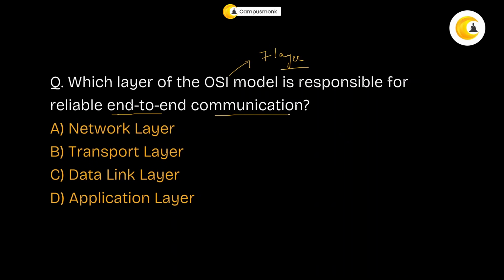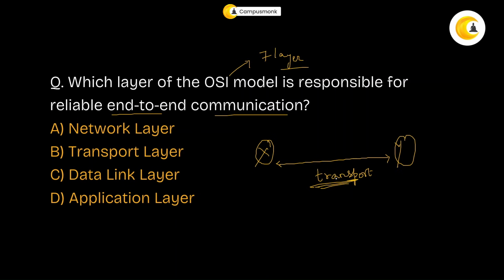Now, who does this end to end communication? Simply, end to end communication means consider you are at station X, you have to reach station Y. You take a transport that will transfer you from one position to another. A reliable transport.